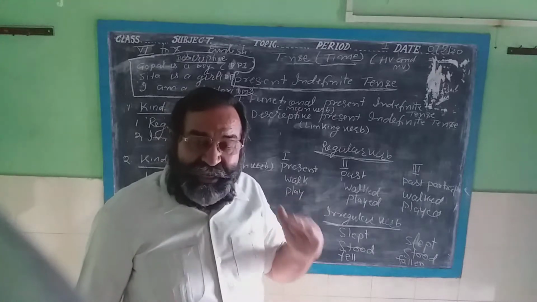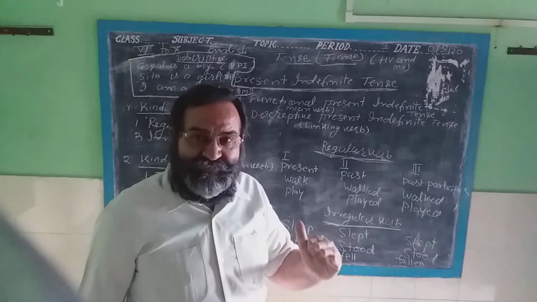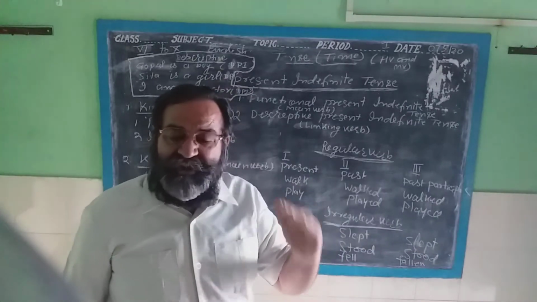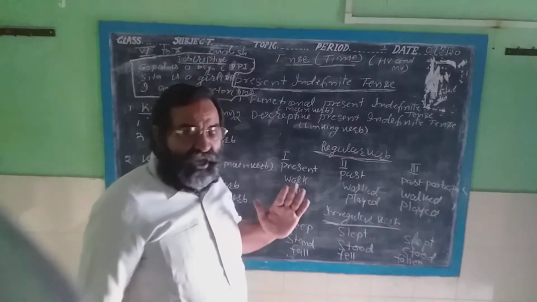Only the linking verb we will find in the sentence, that is called the descriptive present indefinite tense. What are the linking verbs?